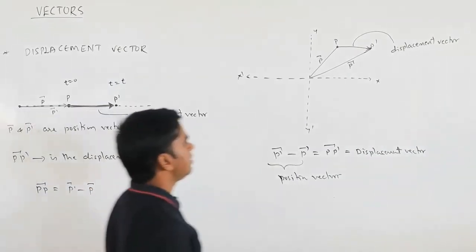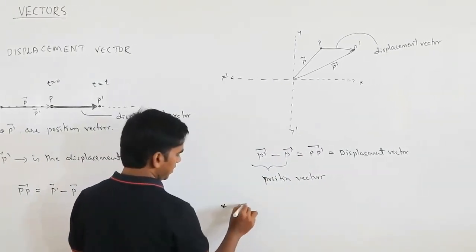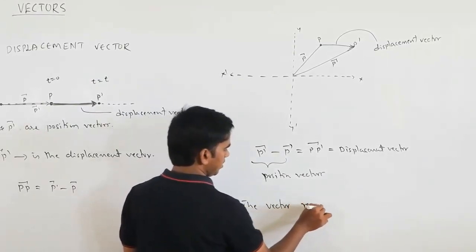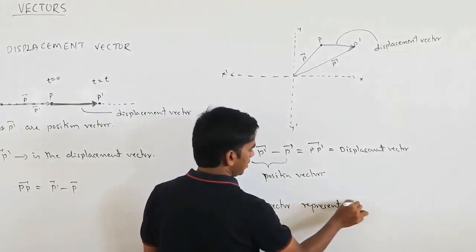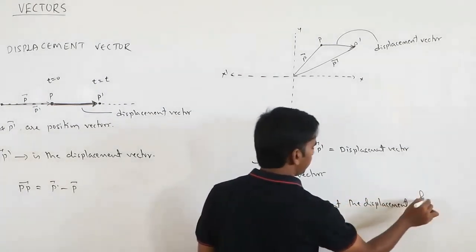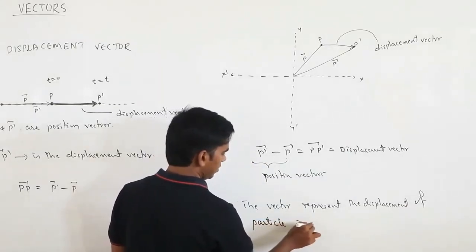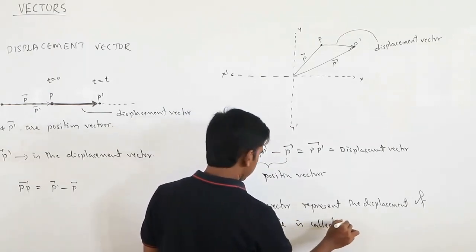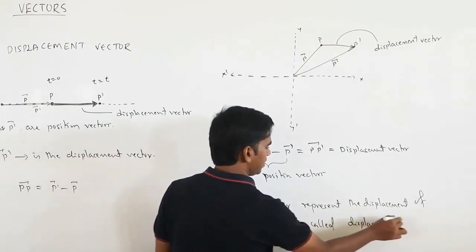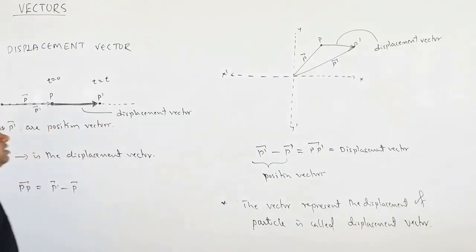If you want a definition, we can take it: the vector representing the displacement of a particle is called the displacement vector.